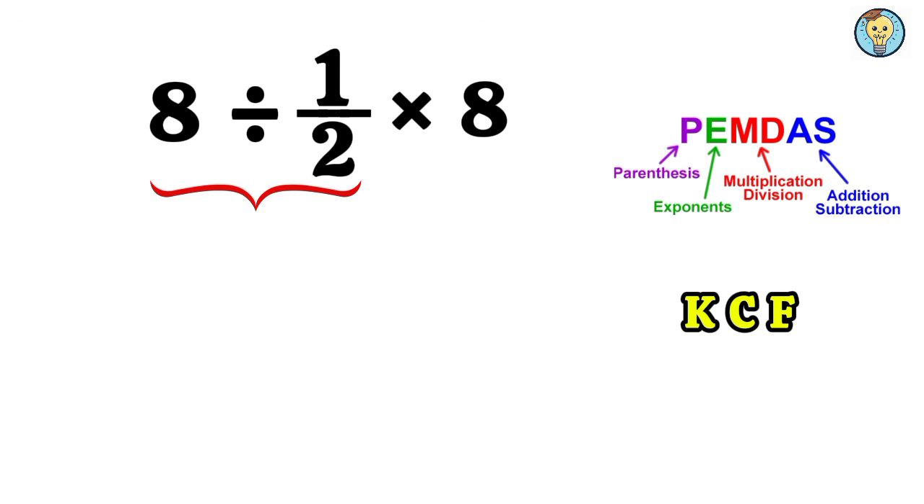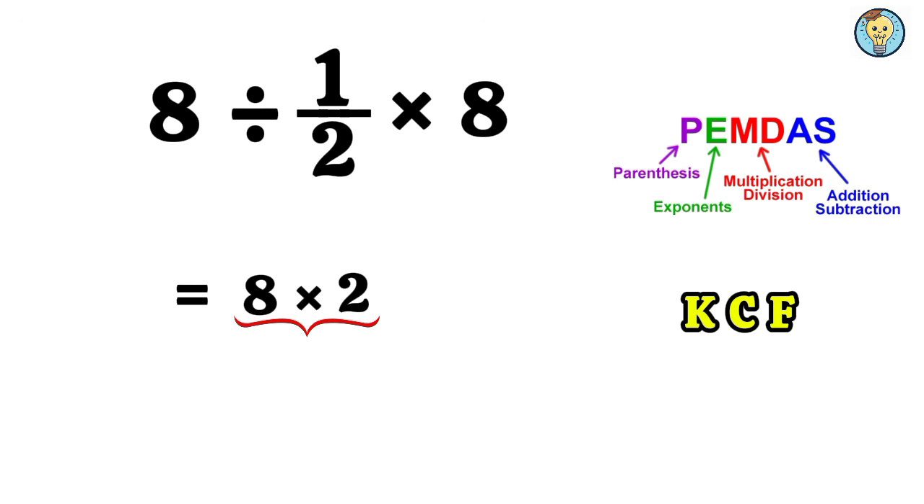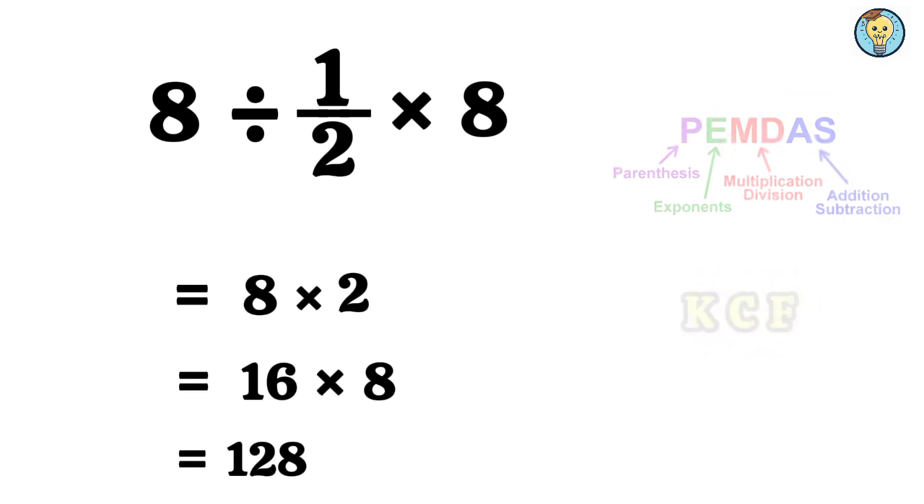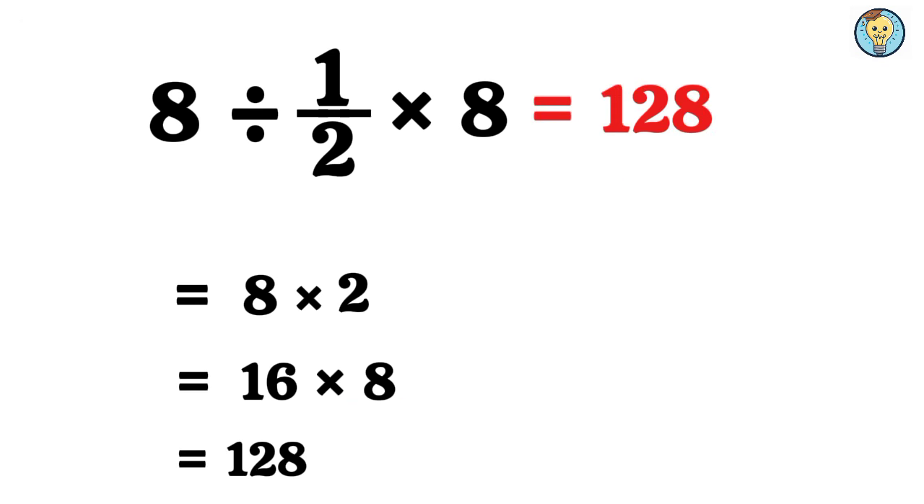Applying KCF, keep the first number 8. Change the division to multiplication. Flip 1 divided by 2 to 2. Now it becomes 8 multiplied by 2 equals 16. Finally, multiply by 8. 16 multiplied by 8 equals 128. So, the correct answer is 128.